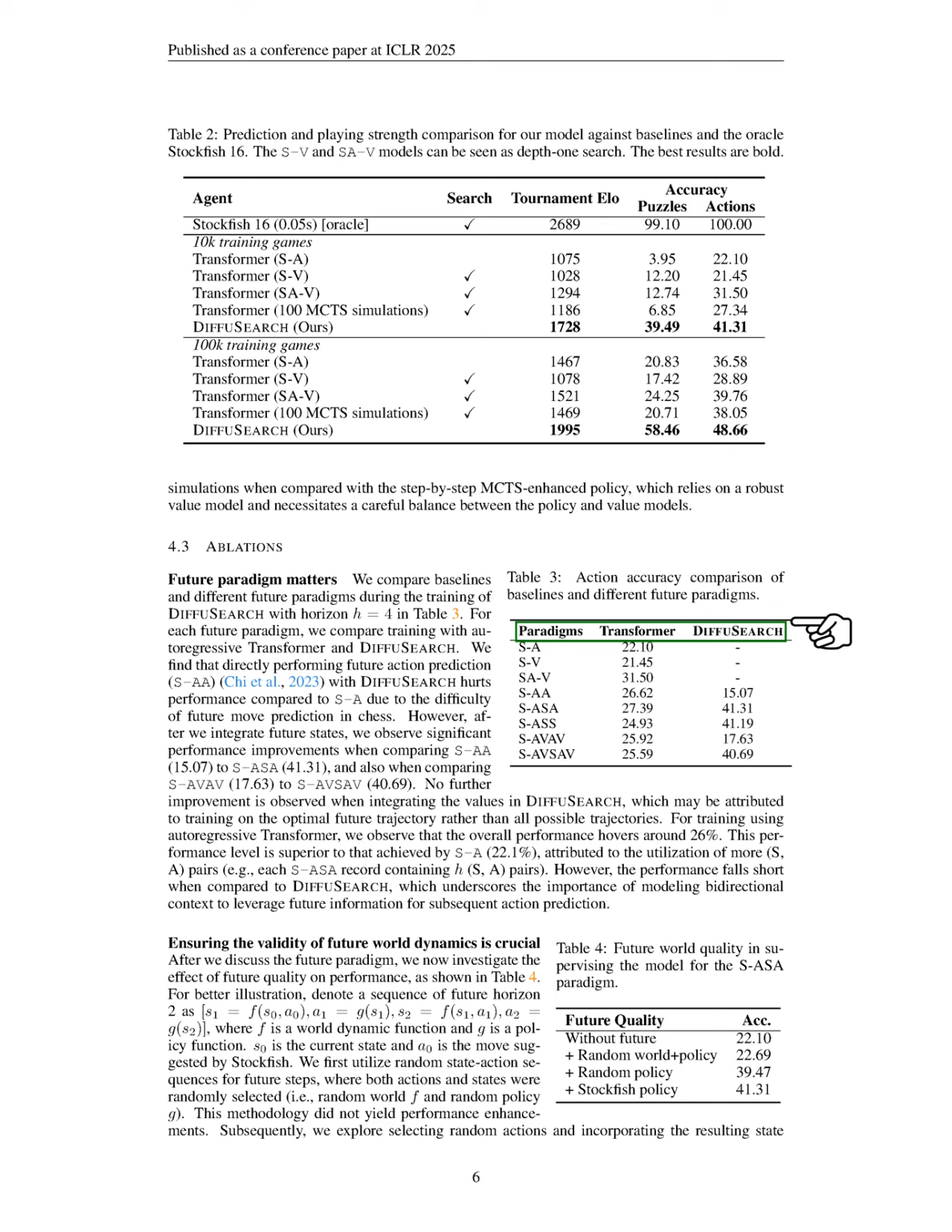We then try selecting random actions and using the resulting states from those actions, which shows better results. This highlights the importance of aligning states with their corresponding actions. Finally, we incorporate high-quality future actions suggested by Stockfish, leading to further performance improvements over the random action selection method.